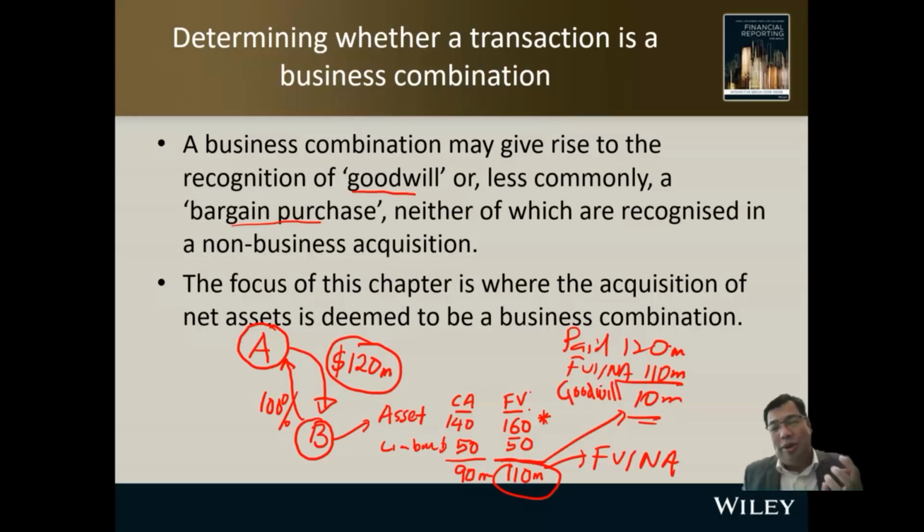Goodwill is the purchased intangible asset. Goodwill is the difference between the purchase consideration, the amount paid, minus the fair value of identifiable net assets. You are willing to pay 10 million extra for all those reasons.